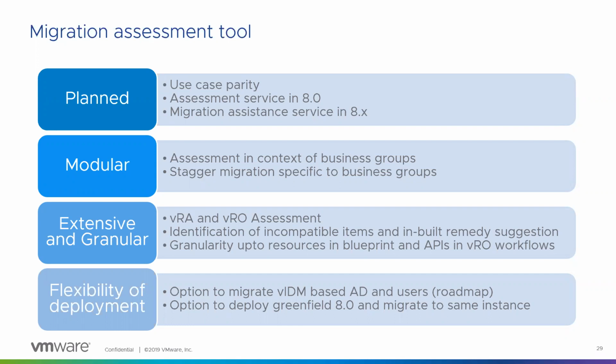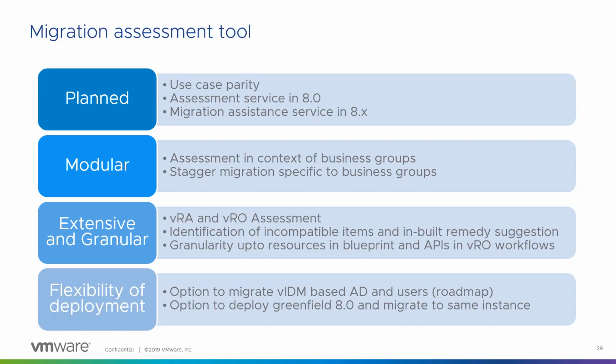So the assessment service will go to the granularity of, let's say, blueprints or individual endpoints in vRA. We also have a vRO assessment where we'll be able to pinpoint which workflows or actions are compatible with version 8. So you can first run an assessment and see where you need to make changes to be compatible with version 8.